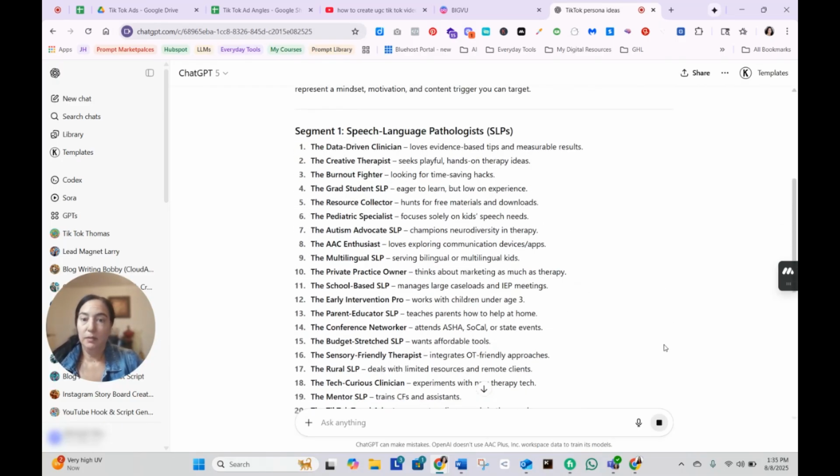Segment 1, the data-driven clinician. Okay, that's getting right at what I wanted. The data-driven clinician loves evidence-based tips and measurable results. The creative therapist seeks playful hands-on therapy ideas. The burnout fighter looking for time-saving hacks. The grad student SLP. There's a good one. Eager to learn. Perfect. Okay, that's actually what I wanted.